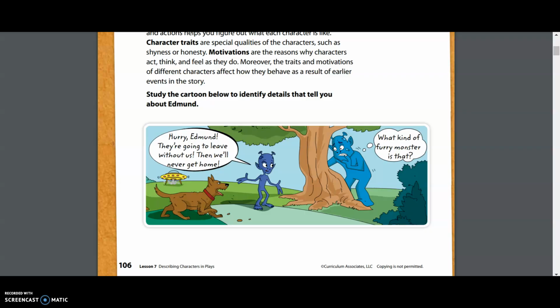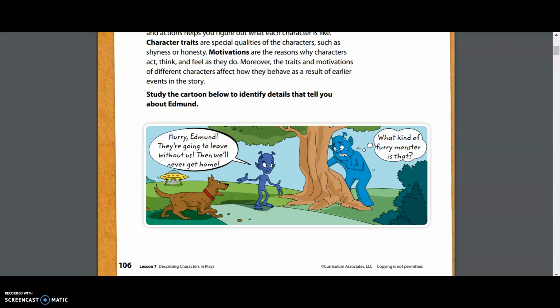If we then continue, we're looking at the next word, motivation. What is the reason behind why Edmund would be afraid or curious or nervous? Let's go back to our text. We see, "Hurry, Edmund, they're going to leave without us. Then we'll never get home." So we see that the shorter alien is trying to persuade Edmund to come with him. But Edmund is hiding behind the tree.